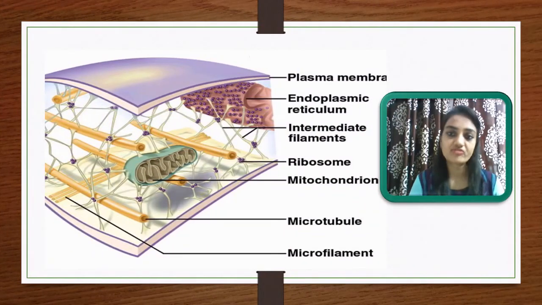Let me discuss more by using this diagram. Here you can see this is the filamentous network. Mainly three types of filaments are present. This is the intermediate filament, then the microtubules, the yellowish color, and this is the microfilament. So three types of filament networks are found as a cytoskeleton: first the intermediate filament, then microtubules, and third the microfilament.